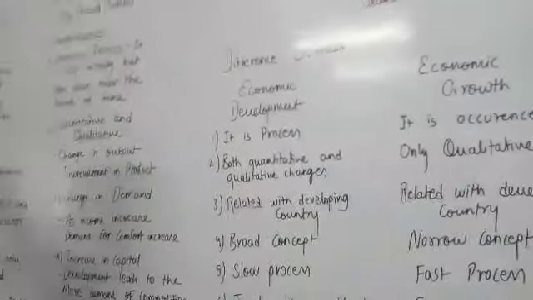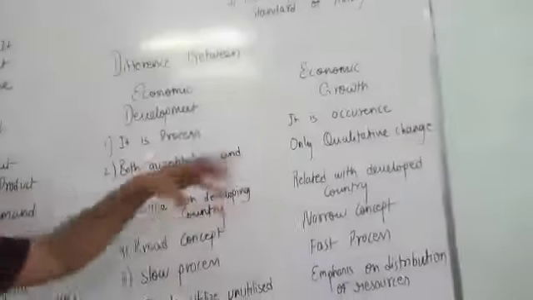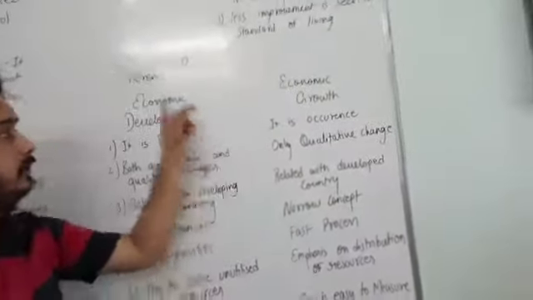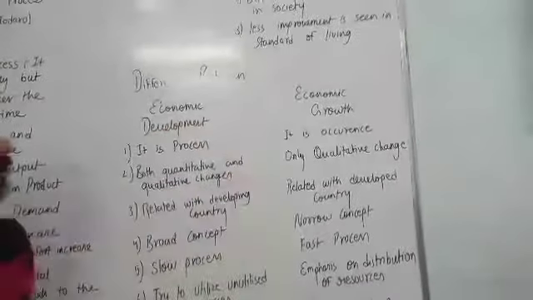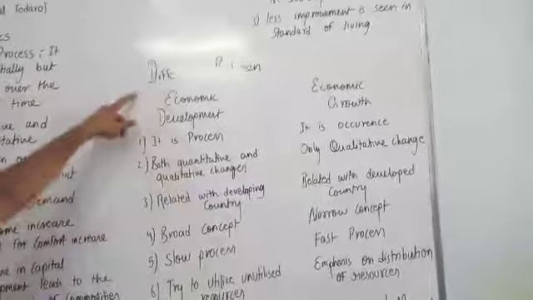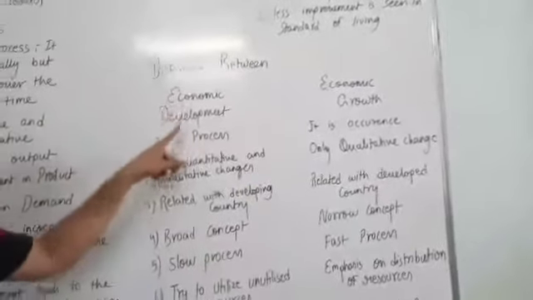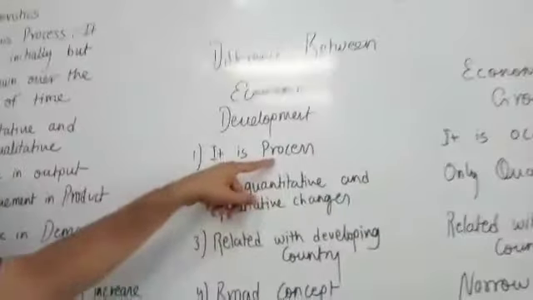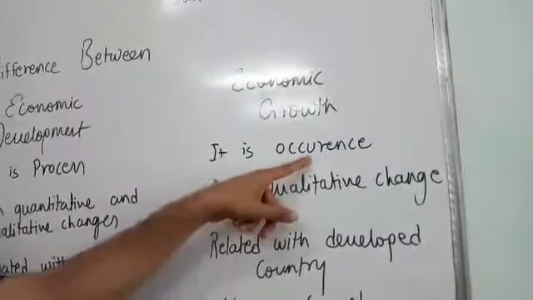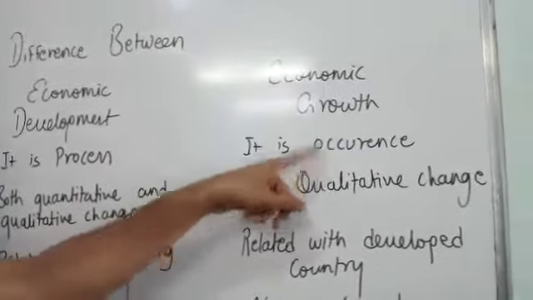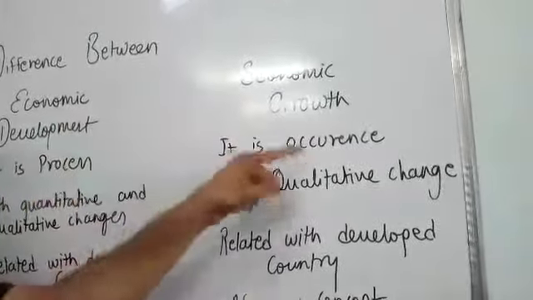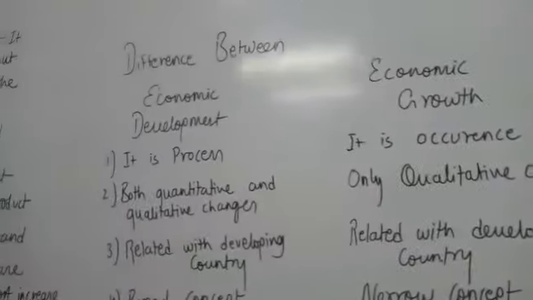If you have not understood economic growth and economic development, by knowing the difference between them you can understand economic development and economic growth. Now let us start with the first. Economic development is the process and economic growth is the occurrence. Once the process starts, occurrence begins.